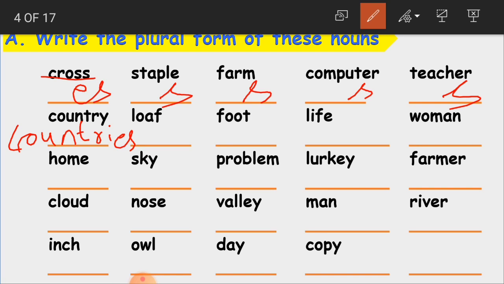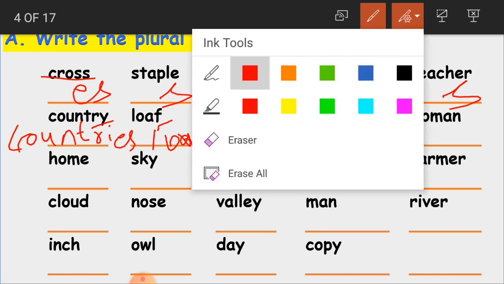Okay, now loaf. Again, the ending letter here is what? F. So when F is the ending letter of a singular noun, what we have to do? We have to change it to V. Yes. So this F becomes V and ES is added. That is loaves. Okay, clear? Now foot. Foot, before in the slide we learned. Foot becomes what, children? It becomes feet.